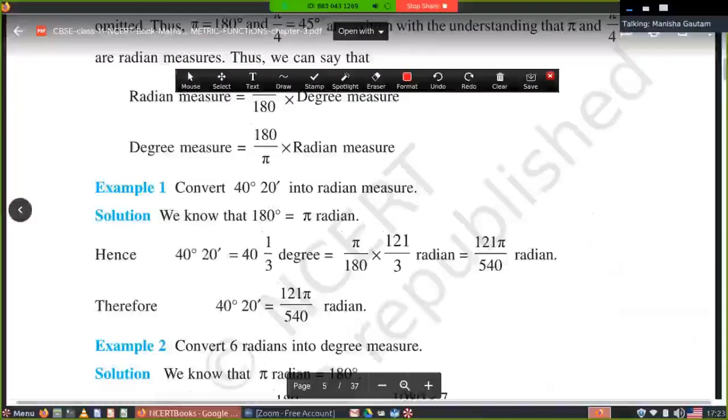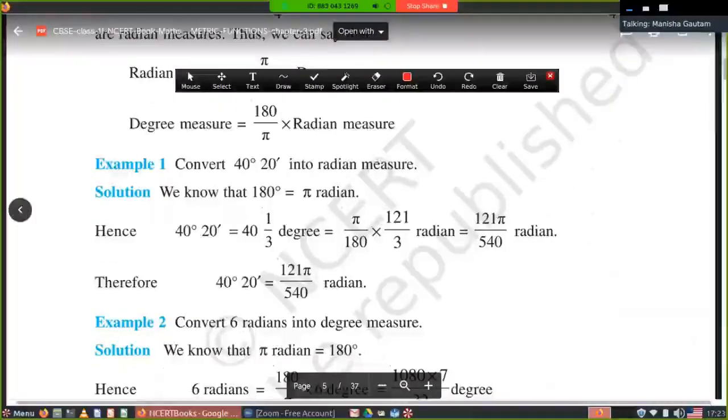Let's do example number 1. Convert 40 degree 20 minute into radian measure. We have just studied only degree to radian. It means first of all you have to convert this minute into degree. 40 degree 20 minutes: 40 degree and 20 minutes. How many degrees is 20 minutes? 1 degree is 60 minutes, 1 minute is 60 seconds.